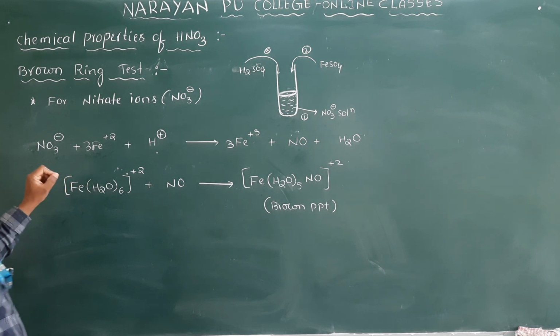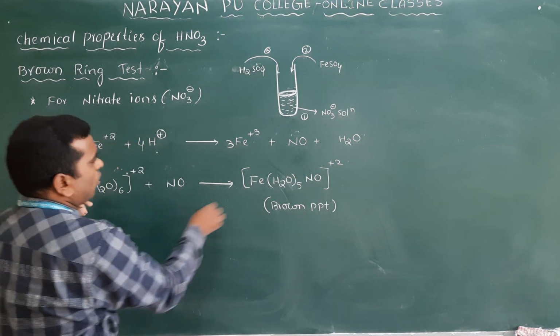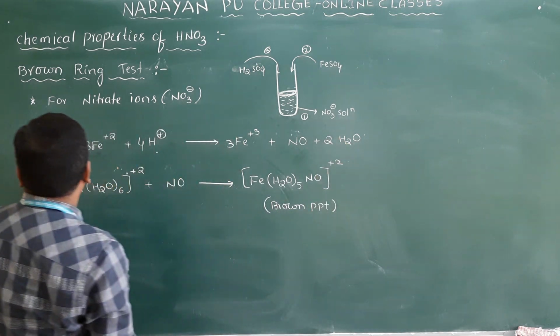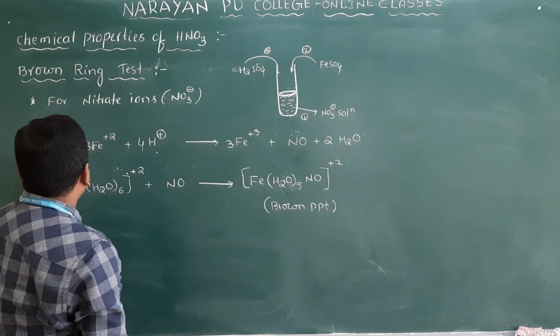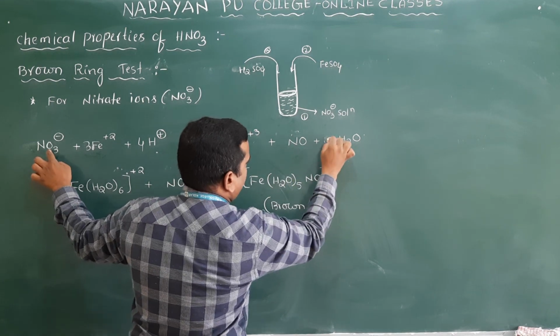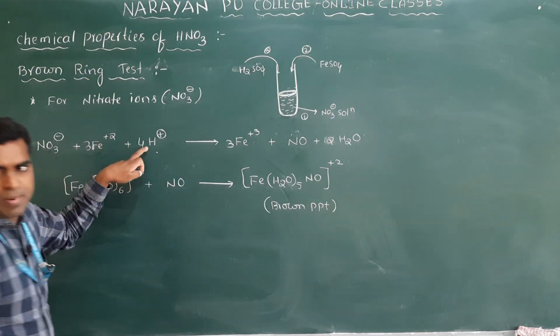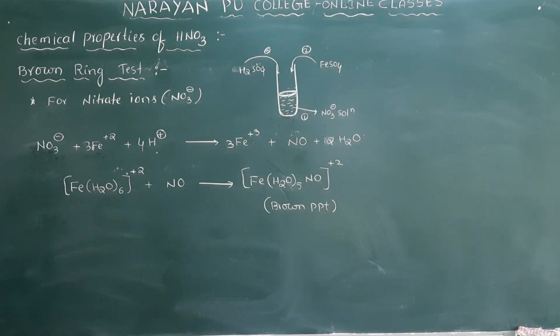So hydrogens you have to balance here. If I take 4 hydrogens, then I have to multiply this one with the 2. Why? Because here 3 oxygens are there in nitrate, but here 1 oxygen and here 1 oxygen. So I will multiply this one with the 2, then 3 oxygens will be there, and 4 hydrogens are there, multiply this one with the 4. That is the balanced equation.